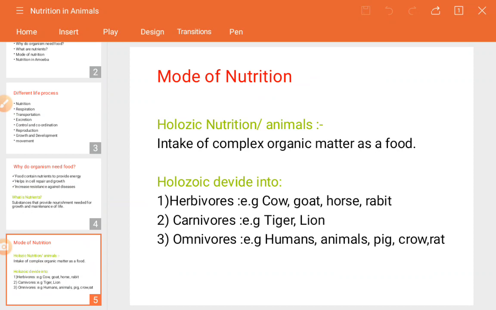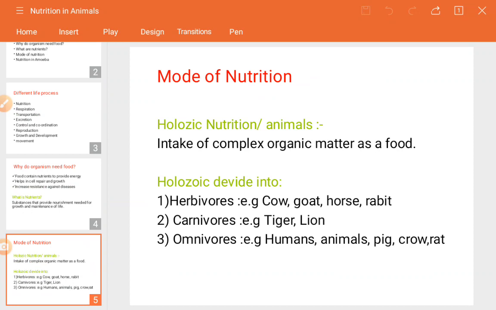Next, holozoics are subdivided according to the habit of eating, meaning what type of food they consume or take up. According to that they are classified. The first one is herbivorous, the second one carnivorous, the third one omnivorous. So why are they named so? Because of the food materials they take, they are classified accordingly.